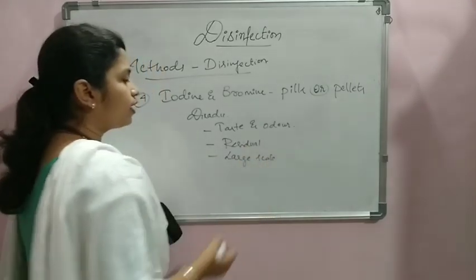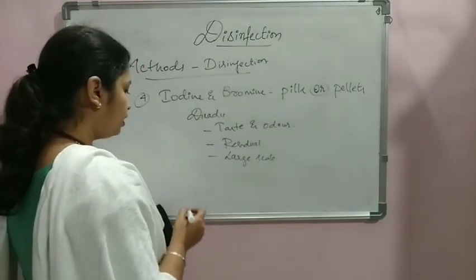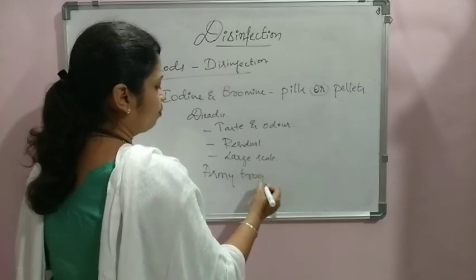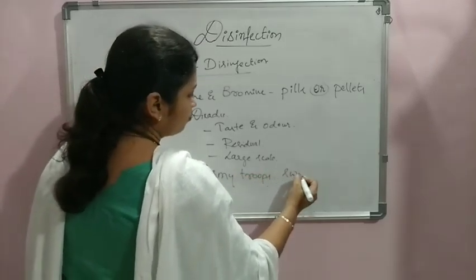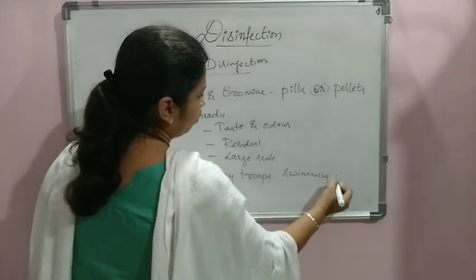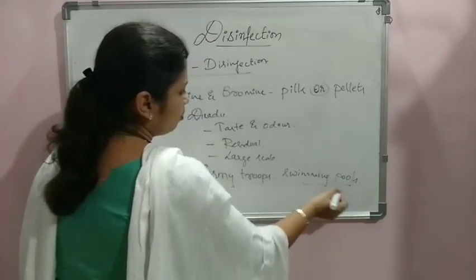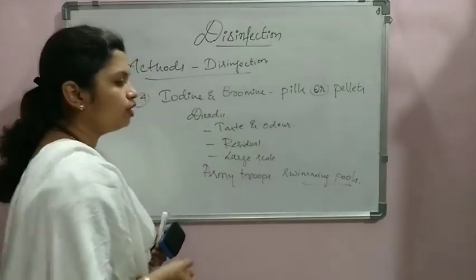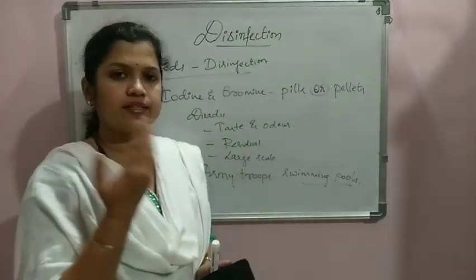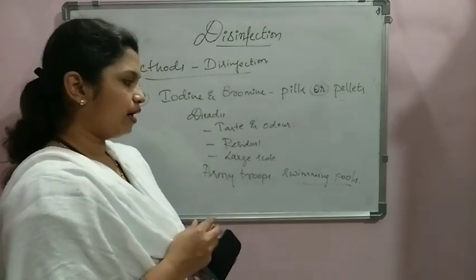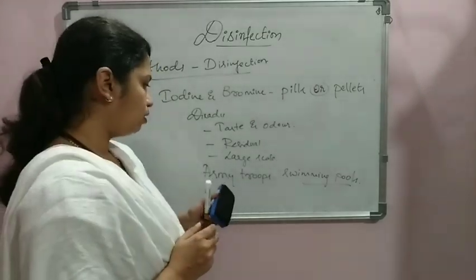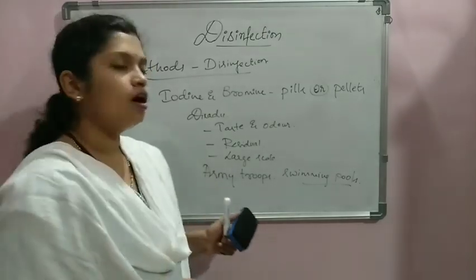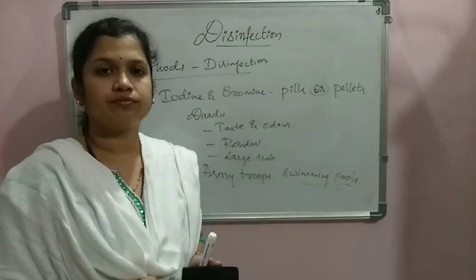Because of that, this can be adopted whenever there is an emergency, like with army troops, or in swimming pools. We can go for this method. As we know, swimming pool water is regularly used, so we definitely have to disinfect it. Generally, as we can smell, most of the time chlorine is added to this water. Army troops, in cases of emergency, can add iodine and bromine into the water.